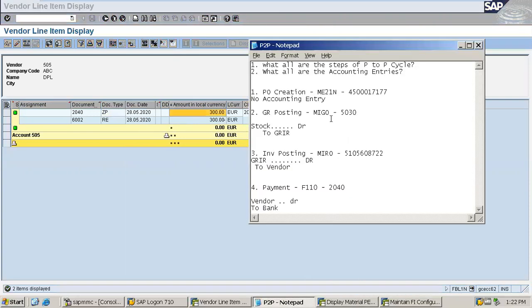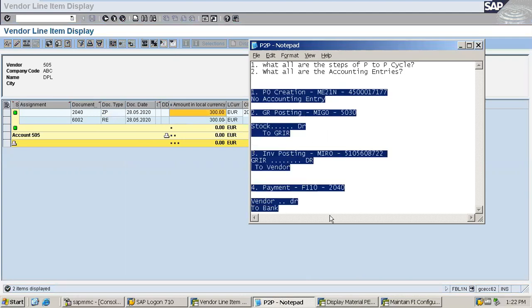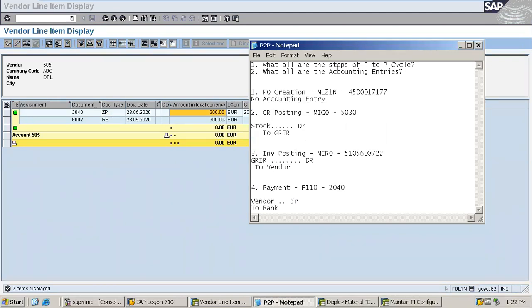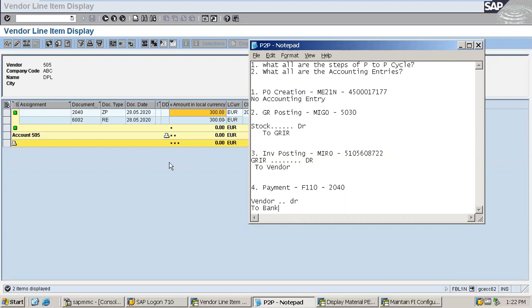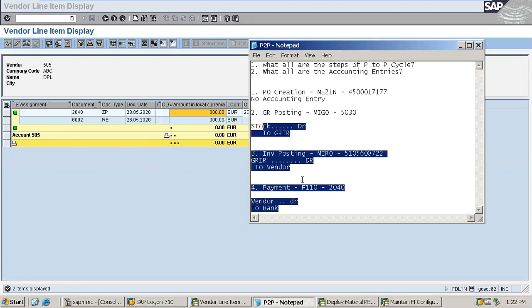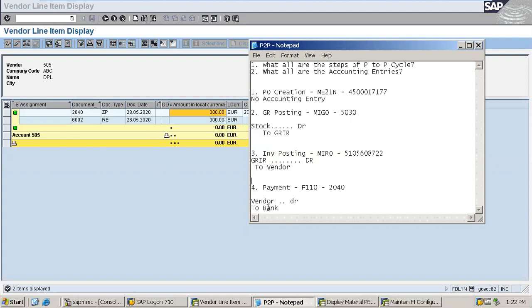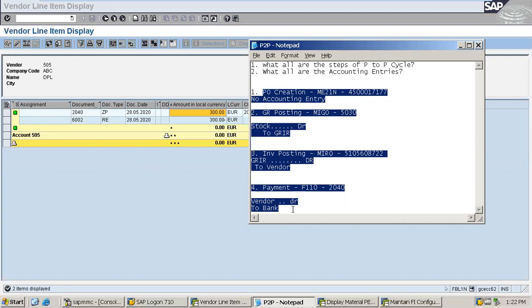So now you know all the steps. Now what all are the steps belonging to the procure to pay cycle, you know all the steps now, and you know all the accounting entries now. So this is a very common question being asked in any interview, so please note all these points very carefully, and please note all the accounting entries very carefully as well, because these are very important accounting entries, and these all are the accounting entries being followed by all the companies across the globe. This is the normal standard accounting rule.